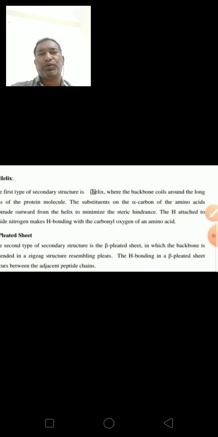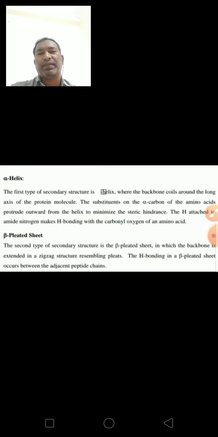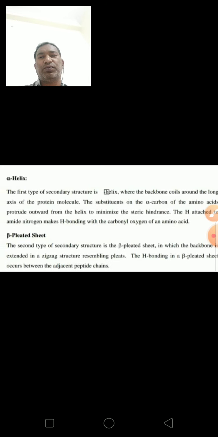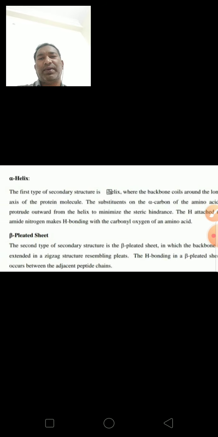The hydrogen attached to amide nitrogen makes hydrogen bonds with the carbonyl oxygen of amino acids. So in this alpha helix, hydrogen bonds form between nitrogen of amide and oxygen of carbonyl group.